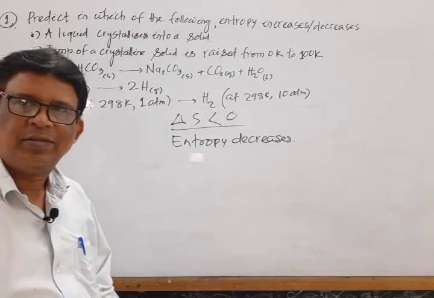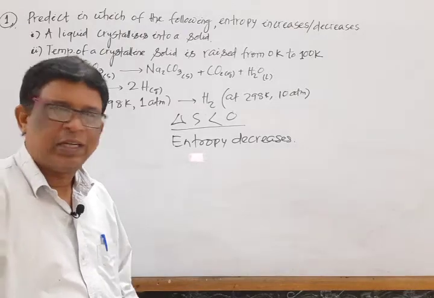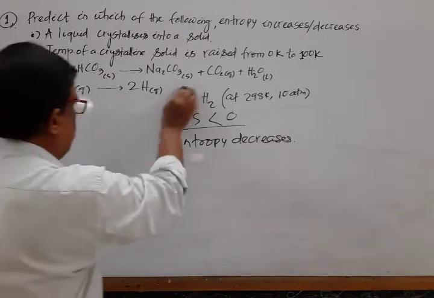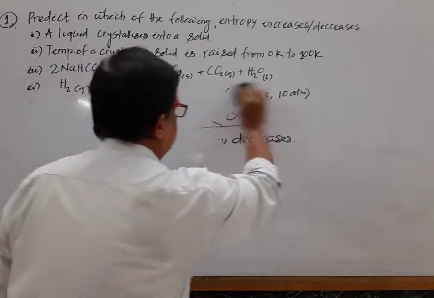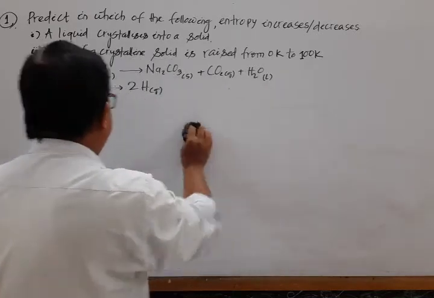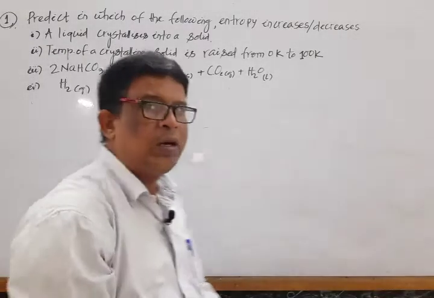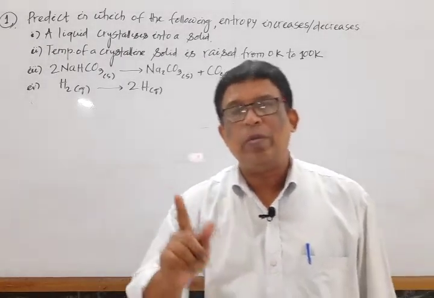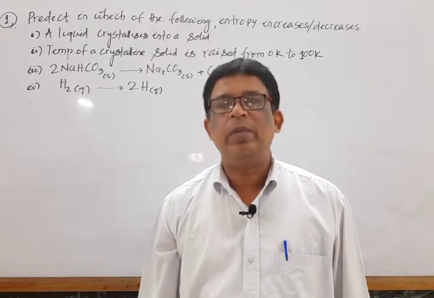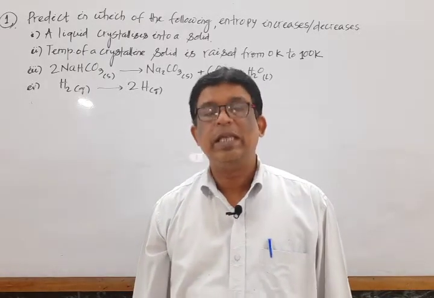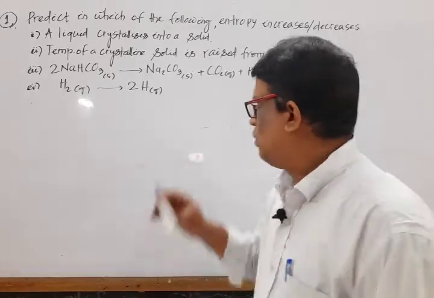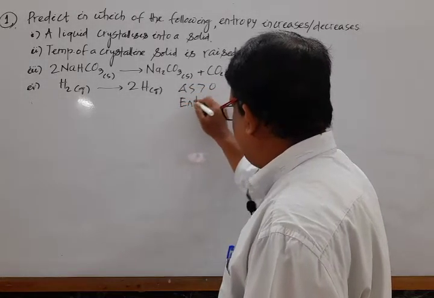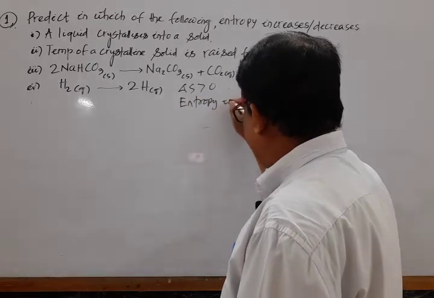Any doubt? Good. Move to the next one. Mark that. What is the next one? Hydrogen molecular form H2 gas is transferred to 2H gas. What happened here? The molecule breaks down to atoms. So as the bond breaks down, randomness increases, disorderness increases. So we say that entropy change is greater than 0, or we can write entropy increases.